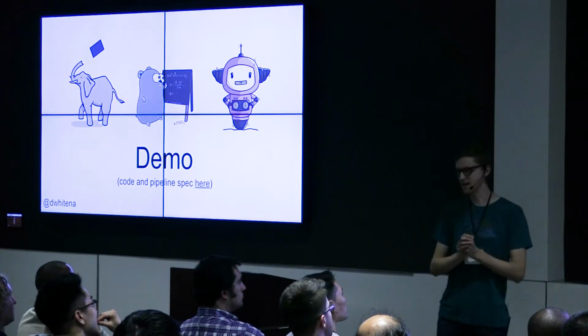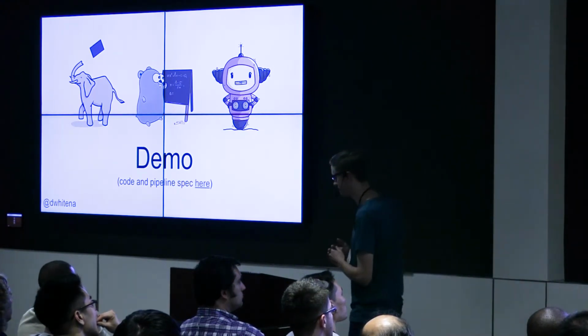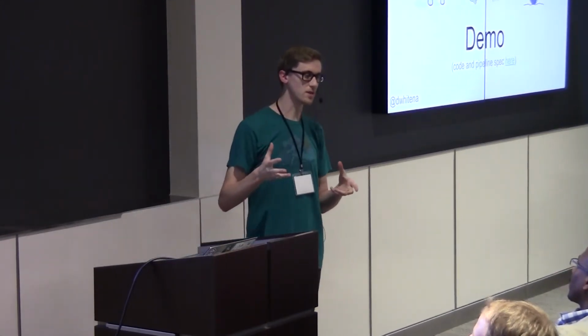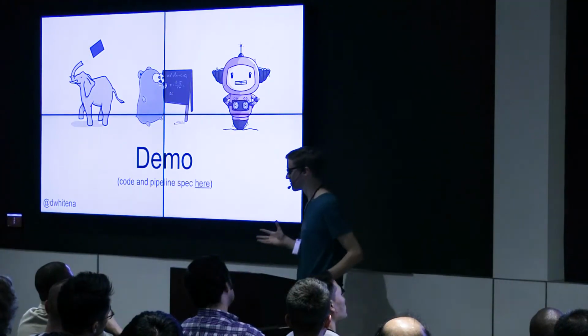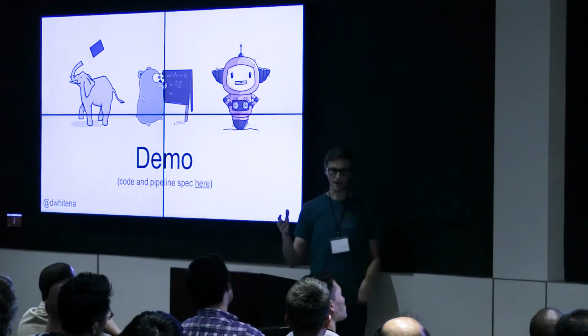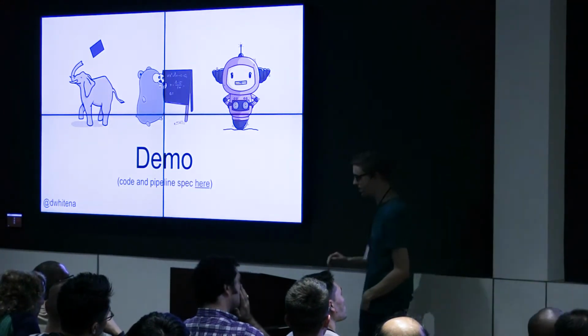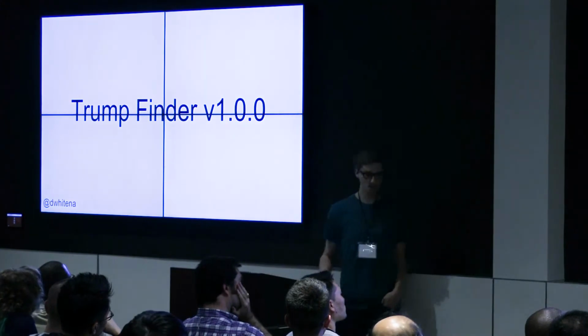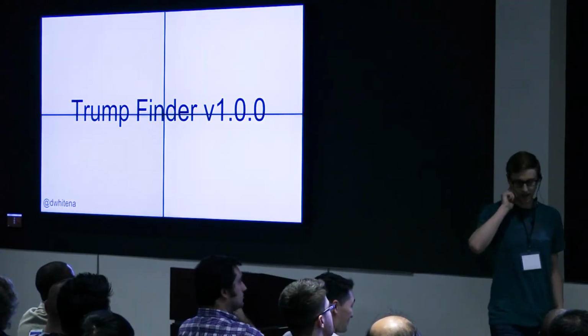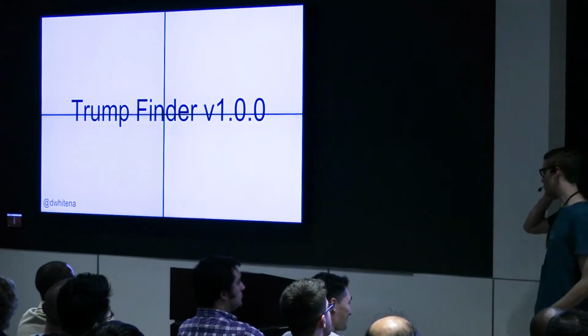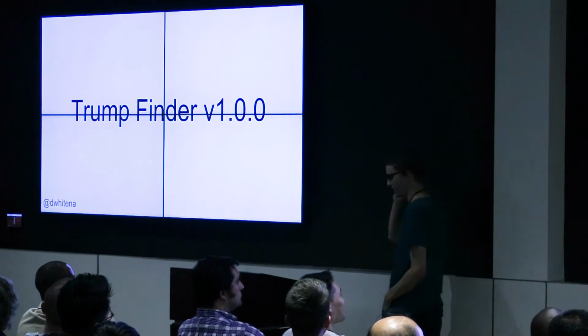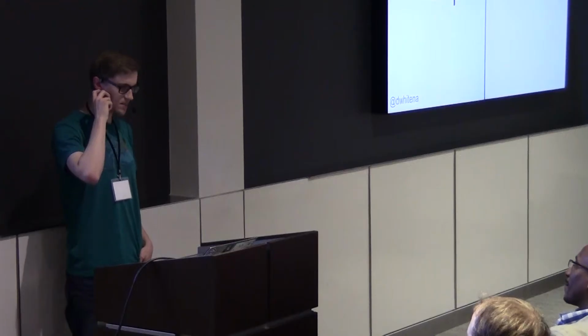And what I thought is, in thinking about what demo I would give at Capital Go, I want to show them something that might be useful for them day to day, and thinking about what's useful in DC, and also, what's something interesting that we can build. I decided that we'd build a Trump Finder, and we're gonna build Trump Finder version 1.0 today, and it's gonna be pretty cool.